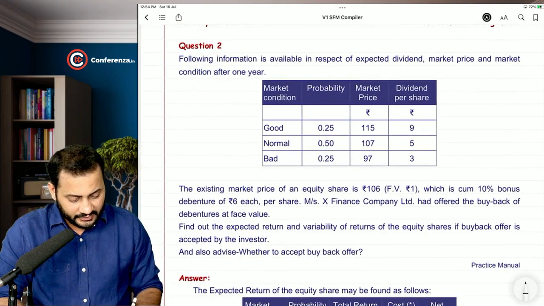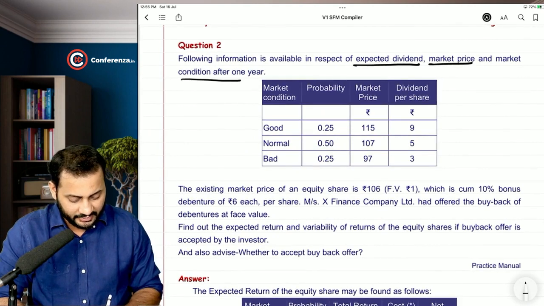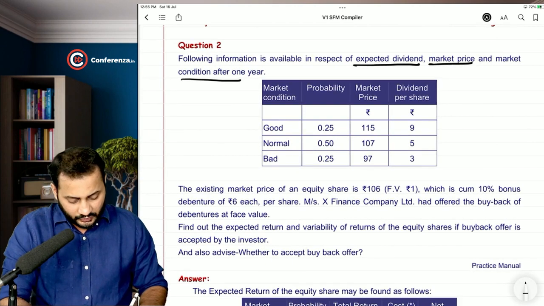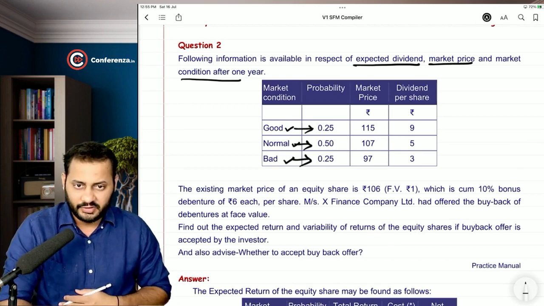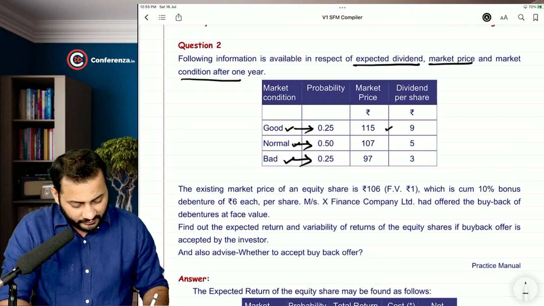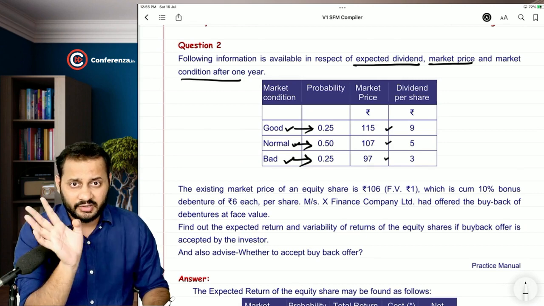The following information is available in respect of expected dividend, market price and market condition after 1 year. Have a look. So good condition, normal condition, bad condition. The probability of happening of that condition is given to you. The market price will be 115, 107 and 97 at the end of the year. Dividend income is also given to you.